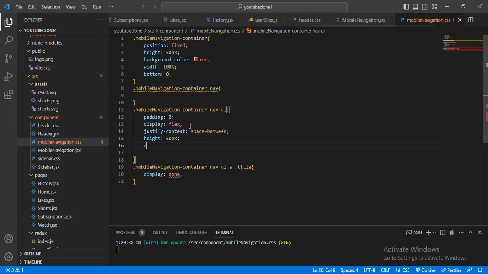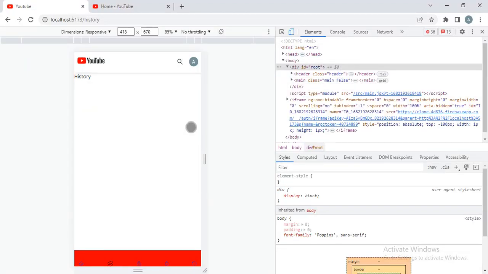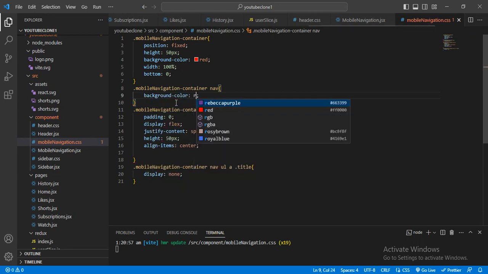And align items center, and why it will be going below this, here I will give the, let me just give the background color some different, green.